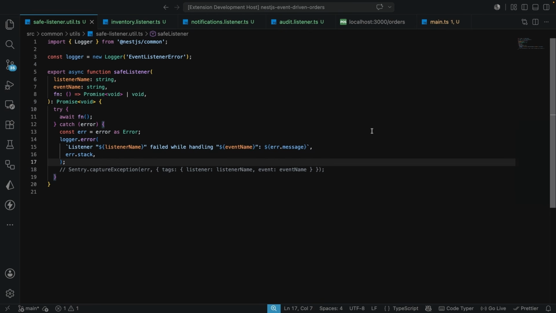Now, for you to make use of Docker Compose and run this also on your machine, you need to have Docker installed on your machine.